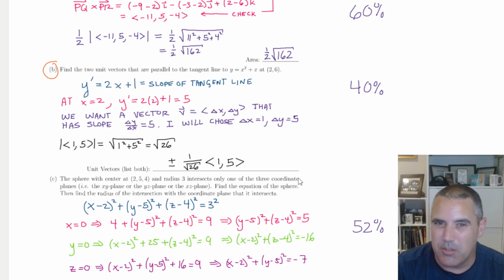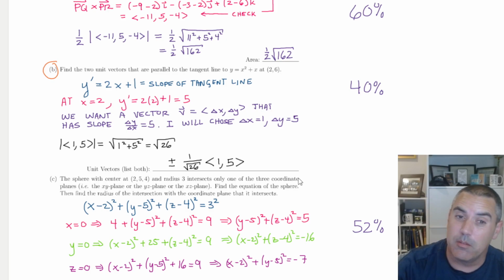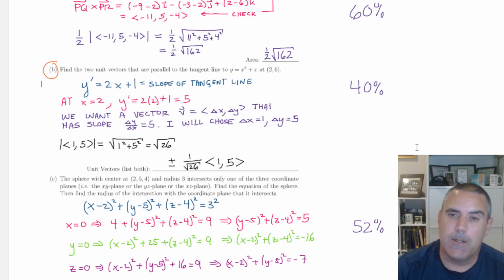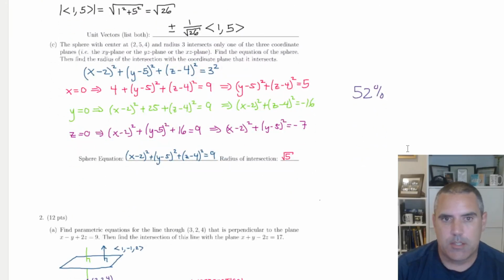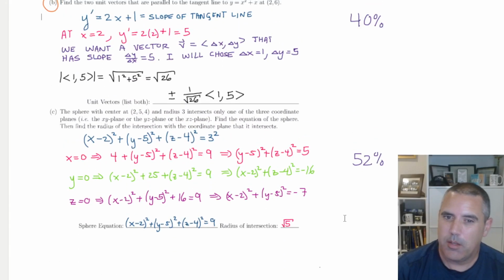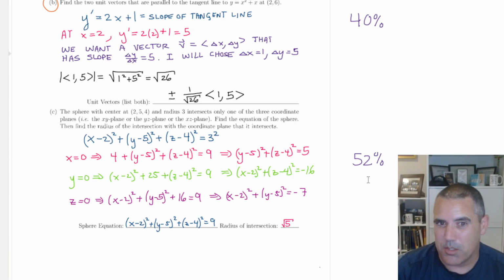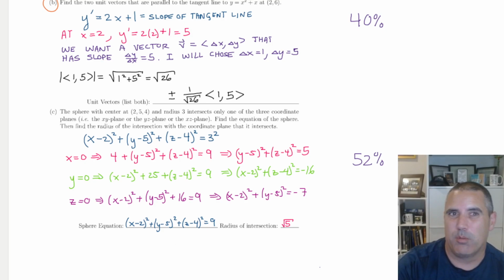I mean, I feel like even if you had no idea, you would still take the derivative and find some vectors. Okay. The next one was to find a sphere and then find when it intersects one of the planes. I had something very similar to that on the test prep. We had several homework questions. What worries me more is if you didn't have the equation for the sphere, that's a lack of preparation thing.